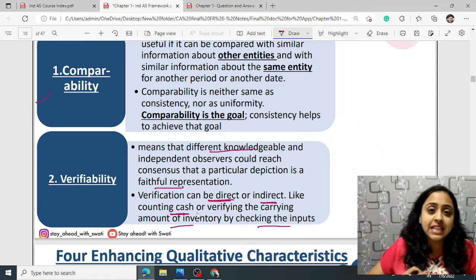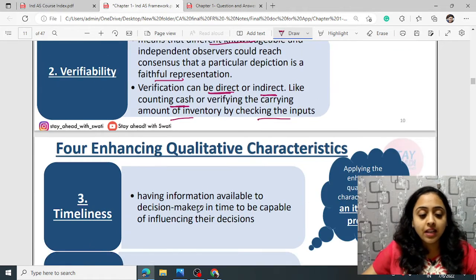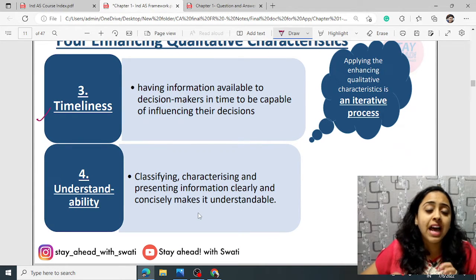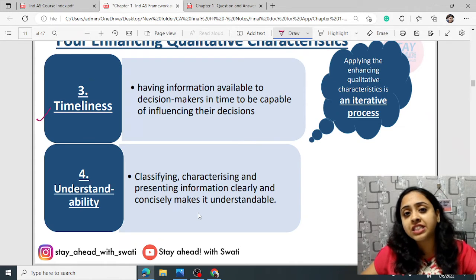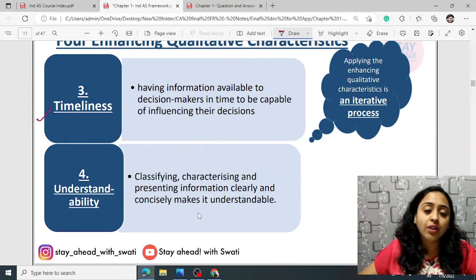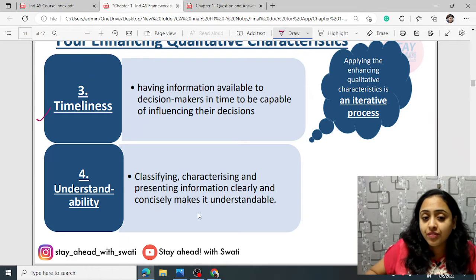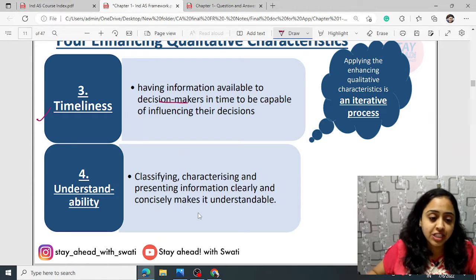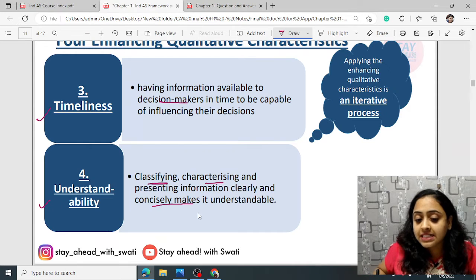So there are 4 important characteristics that enhance the application. First, comparability. Second, verifiability. Next, third, timeliness. The information should be available as and when it is required, in the format that it is required. While making the decision, if the information is not available, then it is not a good feature, it is useless. So timeliness is a very important characteristic: having information available to the decision makers in time, when it is capable of influencing their decisions. Fourth, understandability is very important. Classifying, characterizing and presenting information clearly and concisely makes it understandable.